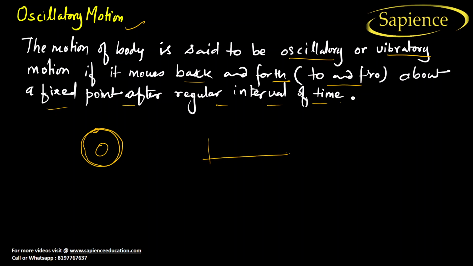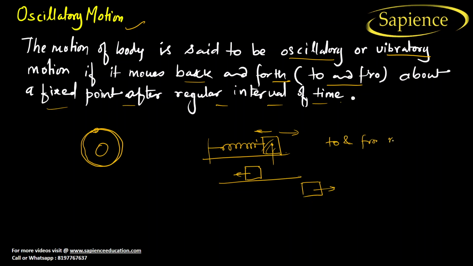But when we talk about a spring mass system, if you displace the mass in one direction, sometime it will come in the other direction. Either way, this mass is creating a to and fro motion.